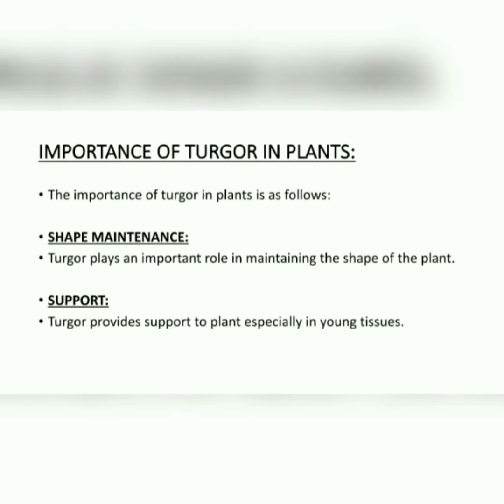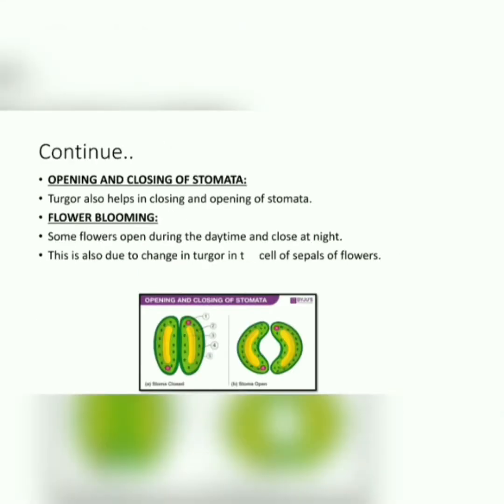The importance of turgor in plants is that it helps in maintaining the shape of the plant. It also provides support to the plant, especially in young tissues. Dear students, turgor also helps in the opening and closing of stomata, as when water enters, the stomata open. Flower blooming is also helped by turgor pressure, because we know that flowers bloom at daytime and close at night.